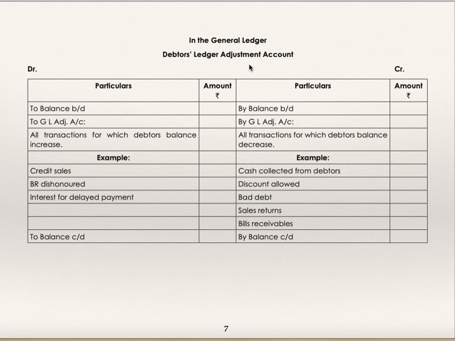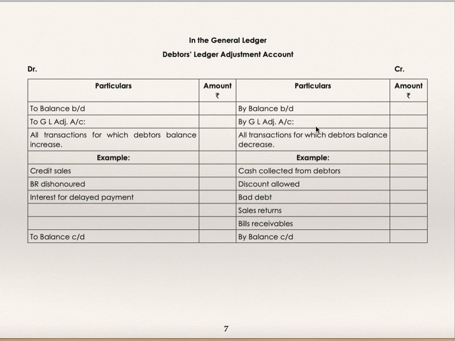In general ledger, debtors ledger adjustment account, just now we have seen this. To balance brought down, by general ledger adjustment account, all transactions for which debtors balance increases. Examples: credit sales, BR dishonored, interest for delayed payments. To balance carried down, this is the closing balance.